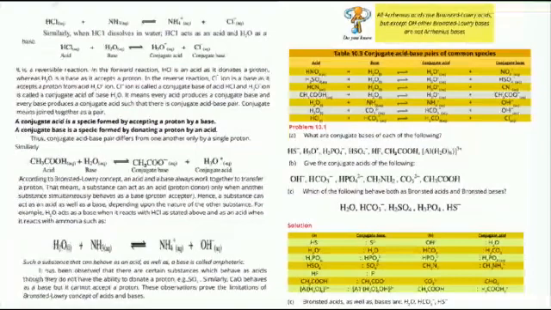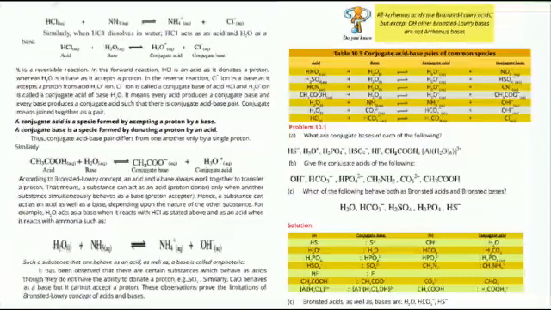These are acids, all are acids. When all these donate protons, then the newly formed substance is known as conjugate base. First example is HS negative. Negative 1 is already present here. When it donates a proton, it means one H positive, then the conjugate base is S2 negative.